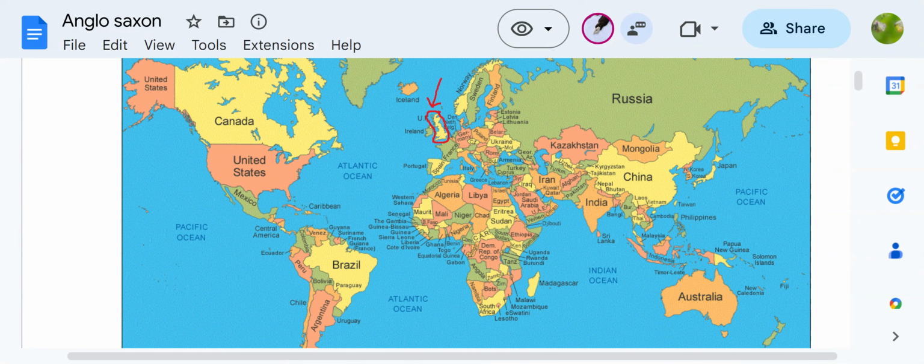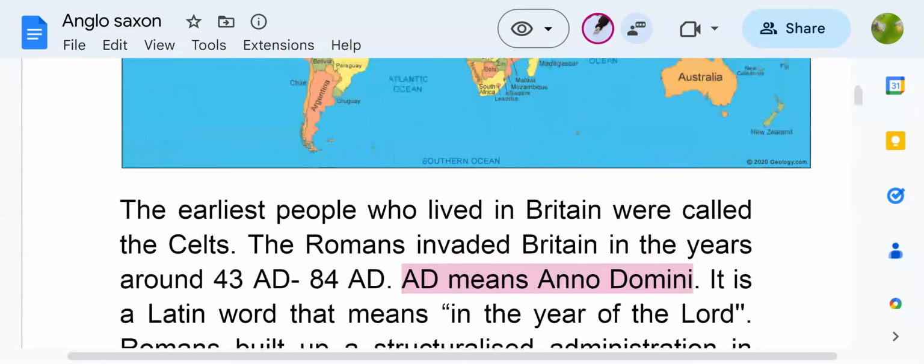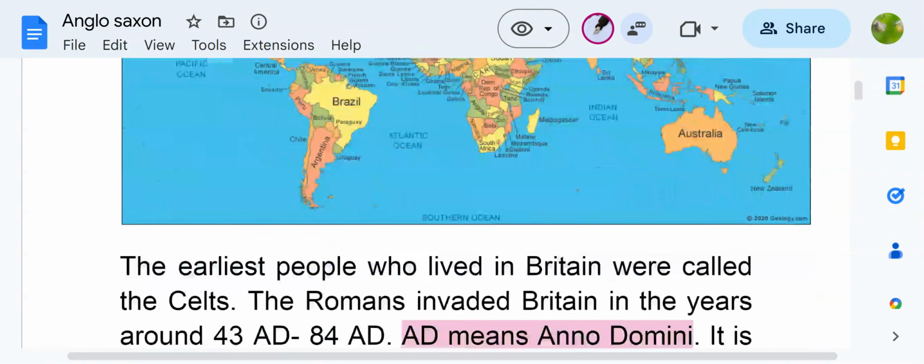So let us see. The earliest people who lived in Britain were called the Celts. Okay. So the earliest people who inhabited Britain were called Celts. The Romans invaded Britain in the years around 43 AD to 84 AD. This time period, 43 AD to 84 AD, Romans attacked and invaded Britain. Okay, they started to live in Britain. So, as I told you, Rome was a big empire. It was even divided into two parts: Eastern Roman Empire and Western Roman Empire. I'm soon going to show you the map.